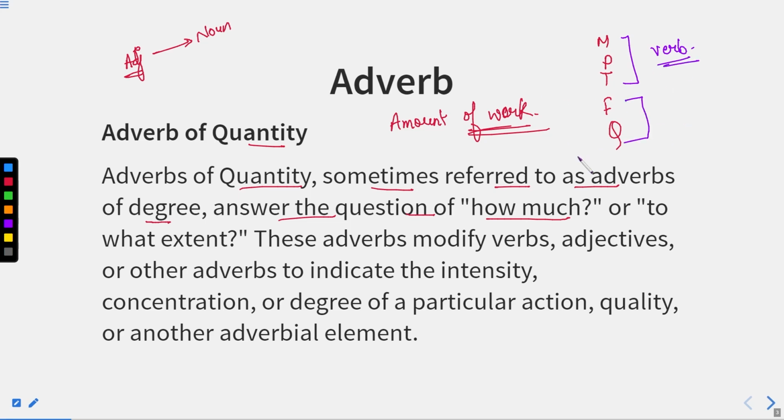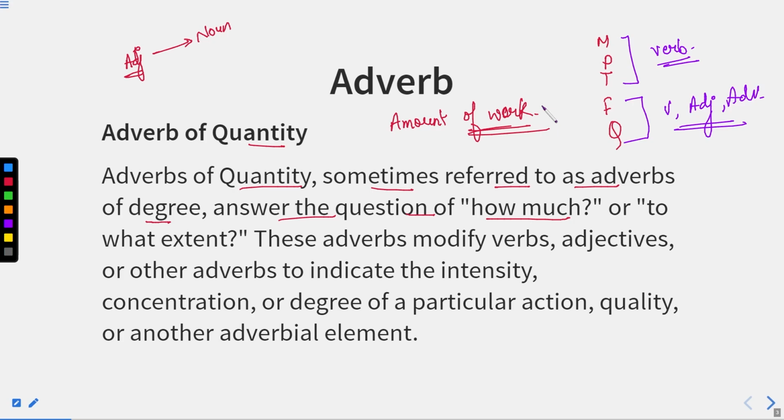But in case of frequency and quantity, they modify a verb, an adjective and an adverb as well. So here the definition of adverb is completely fine, that is, it can qualify a verb, an adjective and other adverbs as well.